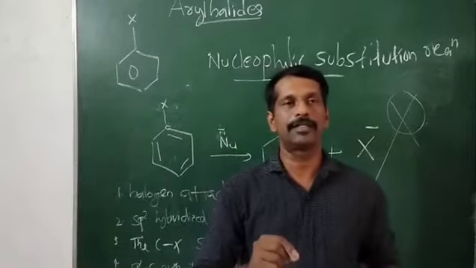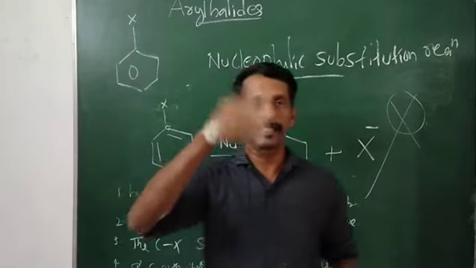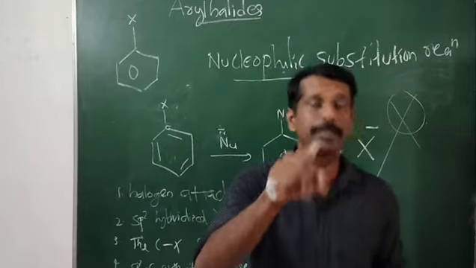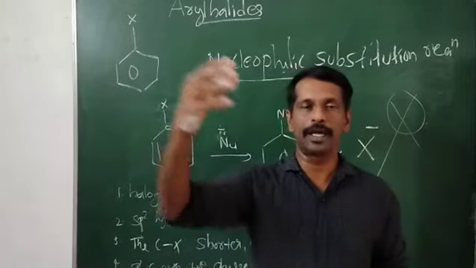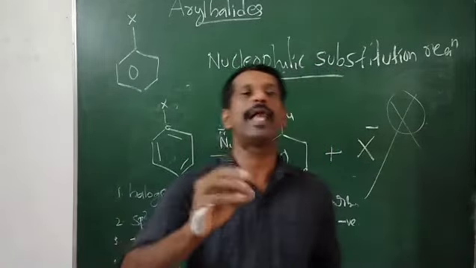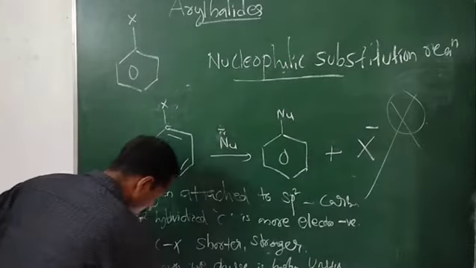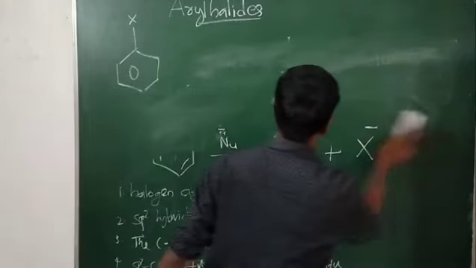Second, if you remove a halogen, a positive charge is created on an sp2 hybridized carbon, which is highly unstable. Third, there could be repulsion between the incoming nucleophile and the electron density of the ring.